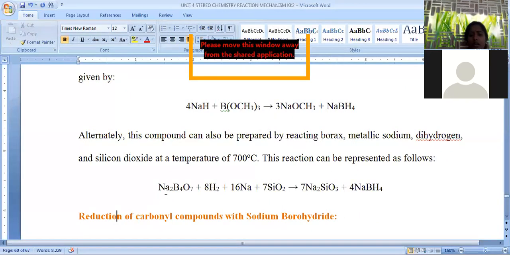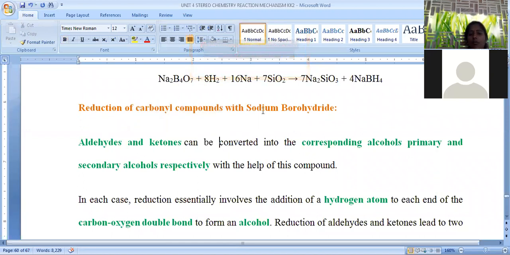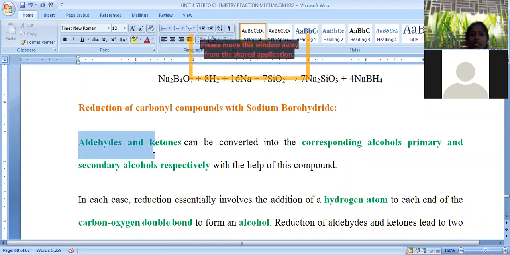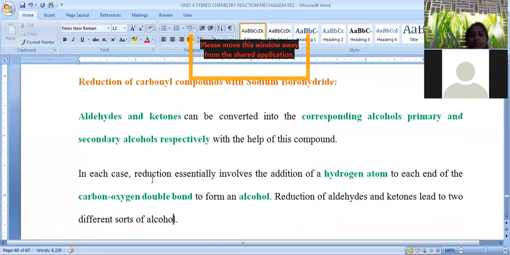Now let us see how the mechanism is possible, what the transformations are, and what types of reactions occur with sodium borohydride. We are specifically discussing reduction of carbonyl compounds. Carbonyl compounds when treated with sodium borohydride are converted into the corresponding hydroxy compounds, that is, aldehydes into primary alcohols and ketones into secondary alcohols respectively. We already know aldehydes are converted into primary alcohols, whereas ketones are converted into secondary alcohols.